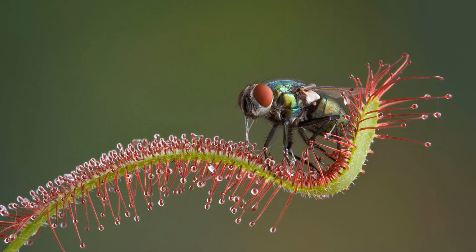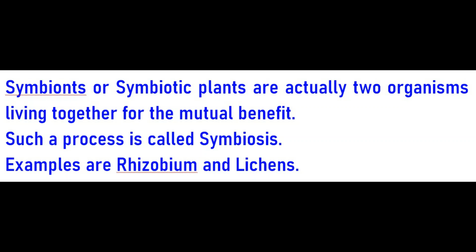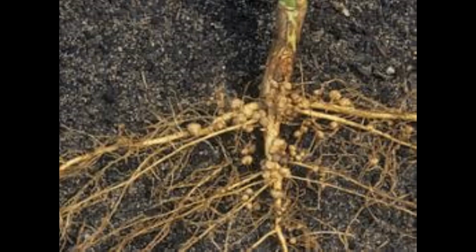So you see, these are the insectivorous plants. Another kind of plants are called symbionts. In simple words, symbiotic plants. These are actually two organisms. They live together for mutual benefit. They benefit each other in some way. Such a process is called symbiosis. Examples are rhizobium and lichens. Let's look at some pictures.